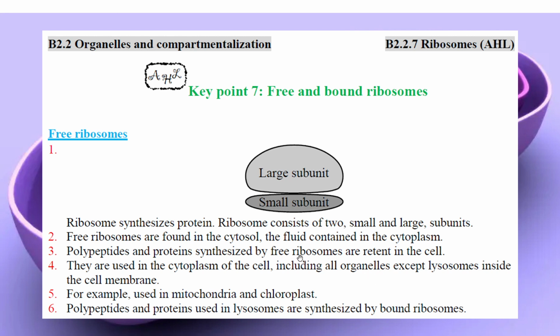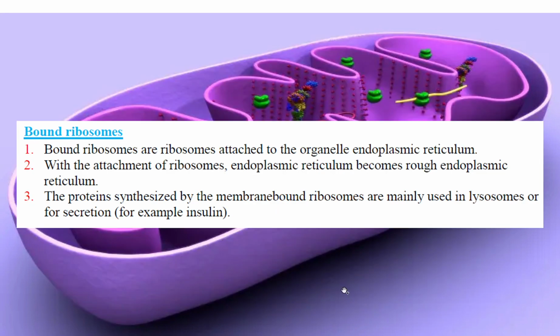And the bound ribosome produces protein and polypeptide for the lysosome, and also for exporting out of the cell. And then this kind of protein is used in mitochondria and chloroplasts. And then the bound ribosome is another special feature. Bound ribosomes are ribosomes attached to the organelle, the endoplasmic reticulum.